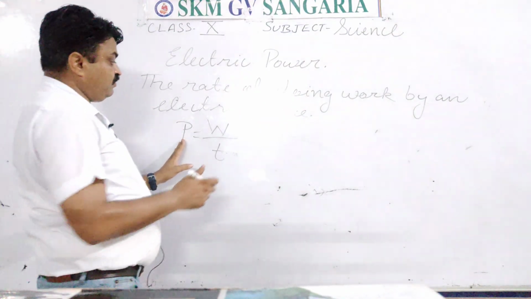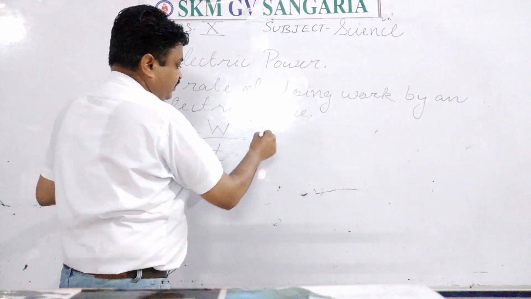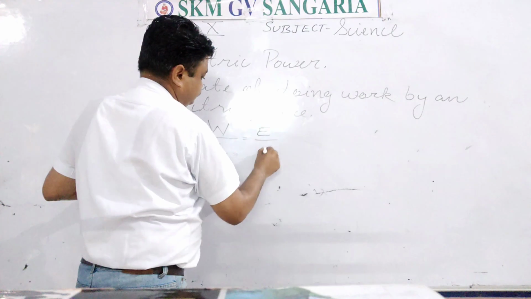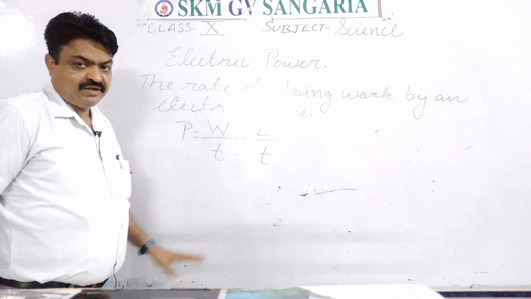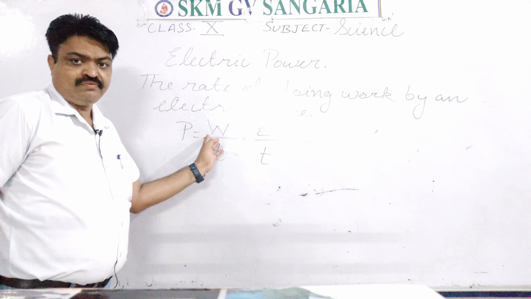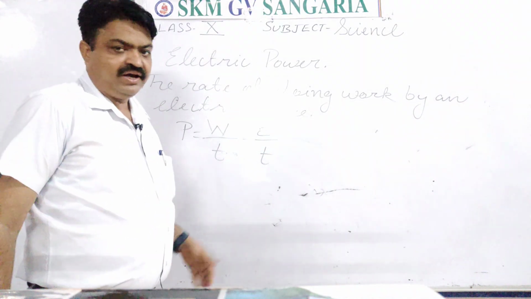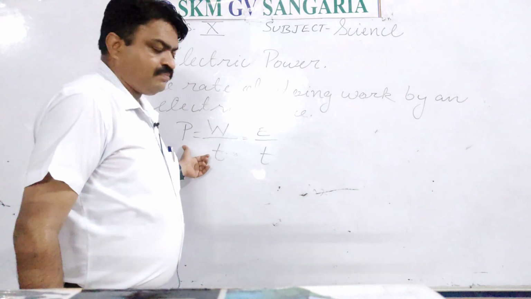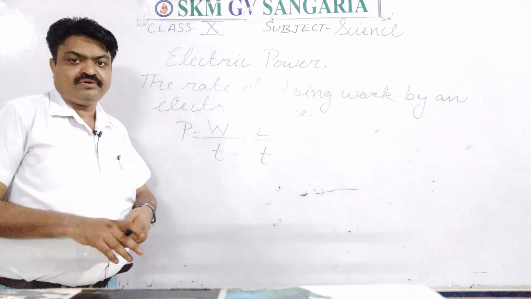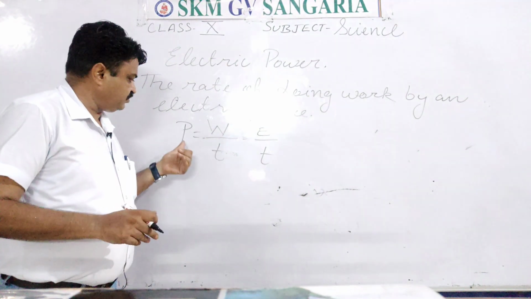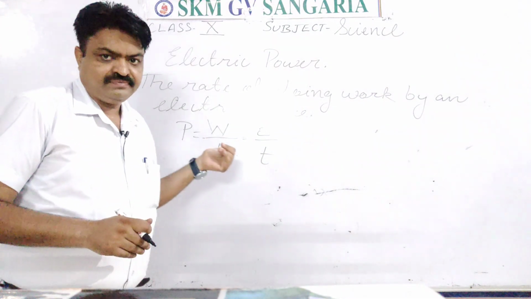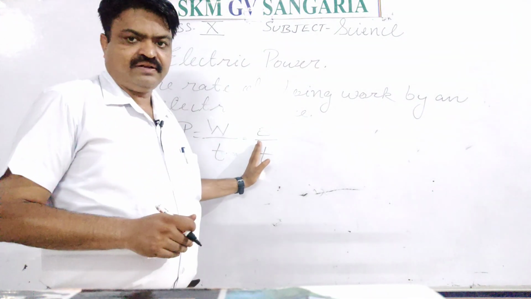Now work is always equal to energy, student. Why? Because energy is the capacity to do work. So this is another formula. It means the energy used per unit time by a conductor is known as power. So this is another formula.